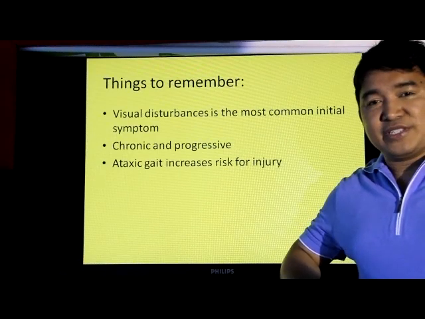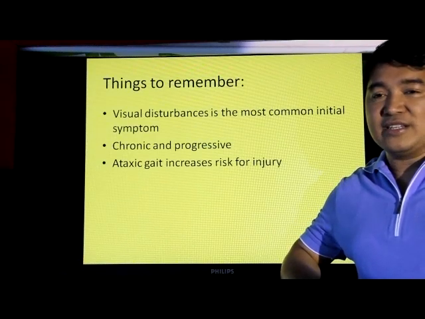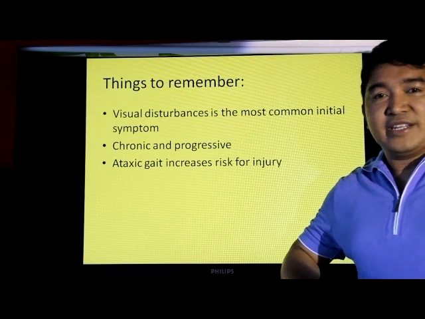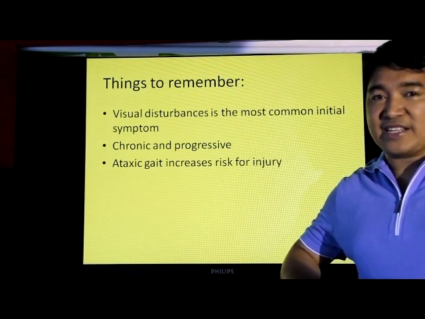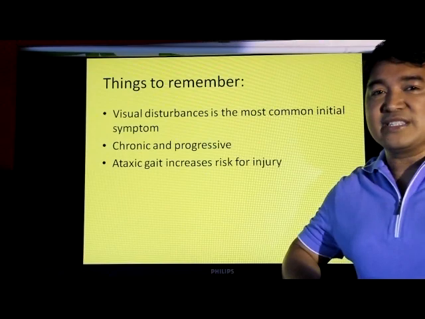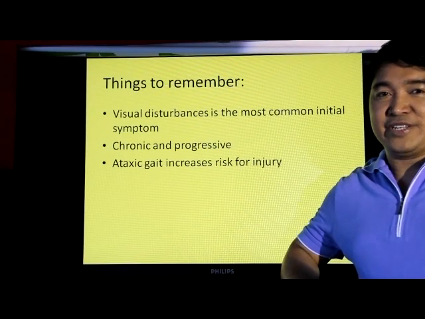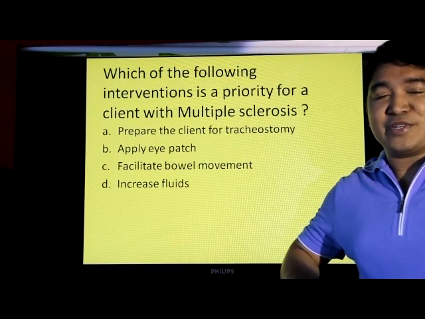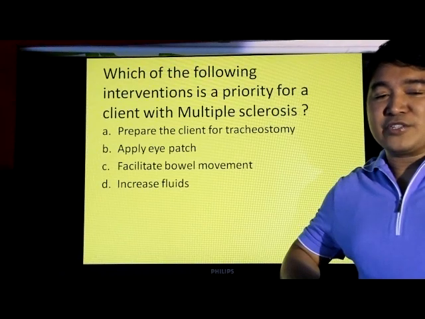First, visual disturbances is a common initial symptom. Second, it's chronic and progressive. And third, an accident that occurs with the disease increases the risk for injury. Let's use this concept to answer a question. Which of the following interventions is a priority for a client with multiple sclerosis?